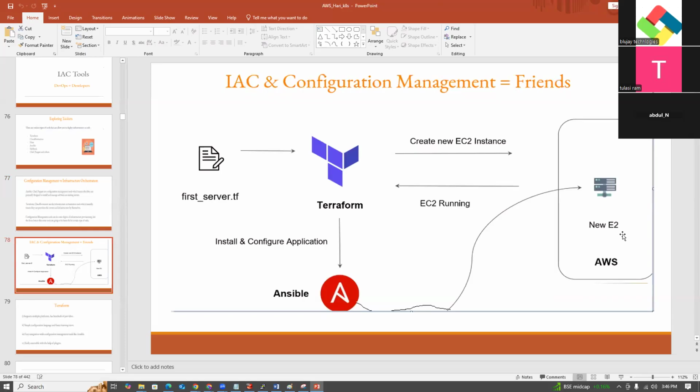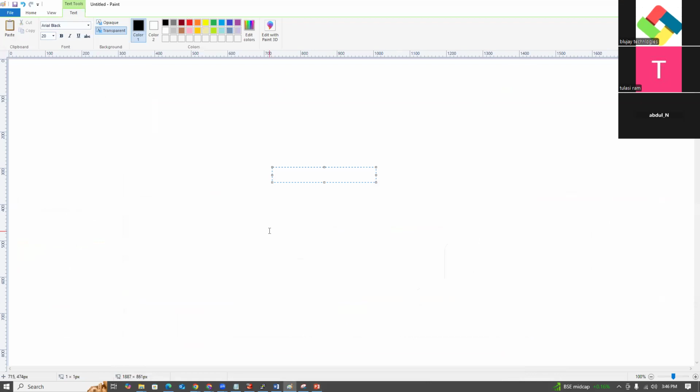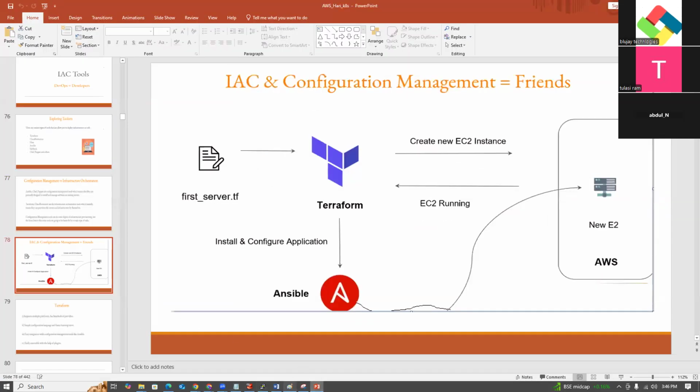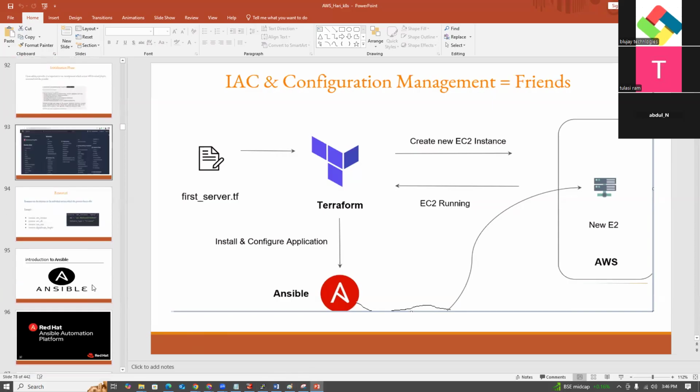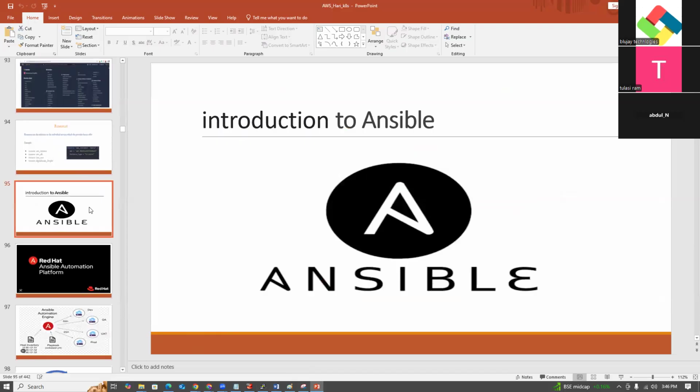So after building the infra, Ansible, a configuration management tool, will access that server and install and configure the applications. So that configuration management tool will work on the existing servers only. Guys, understood? Yes. Yeah.